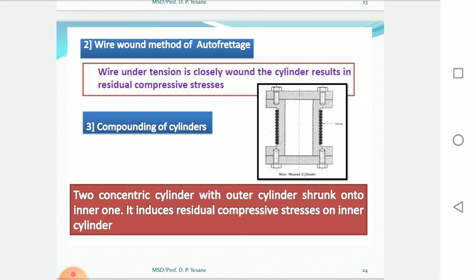Wire is wound around the cylinder. In this pre-stressing method, to induce initial compressive stresses in the cylinder wall, a steel wire is wound under tension around the cylinder. The thickness of the wire is about 6 mm to 12 mm.